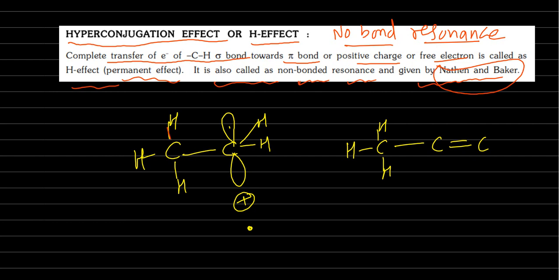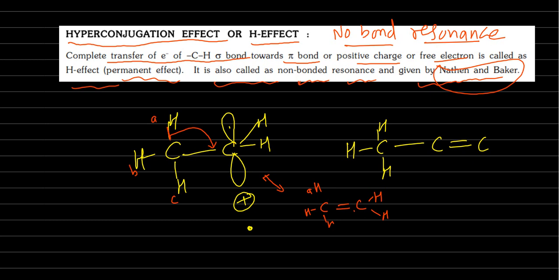Here, the sigma electrons are there. The sigma electrons are given to the electron deficient carbon like this. So it is forming carbon, two hydrogens here, double bond C, hydrogen and hydrogen. See, in between this, I am giving A hydrogen, B hydrogen, C hydrogen. In between A hydrogen and carbon, there is no bond. That's why it is also known as no bond resonance. So this electron deficiency is fulfilled by the sigma bond.